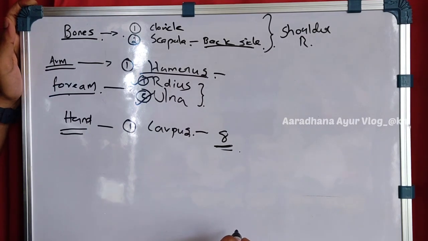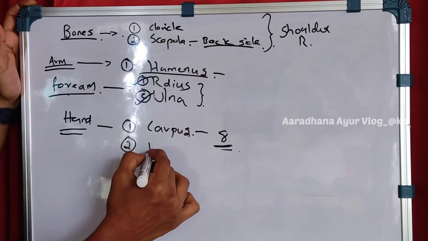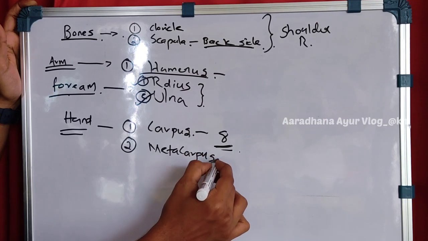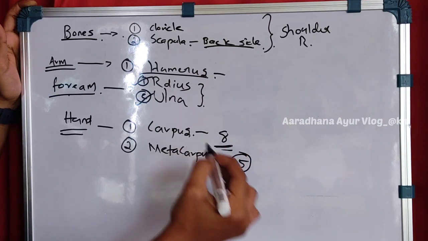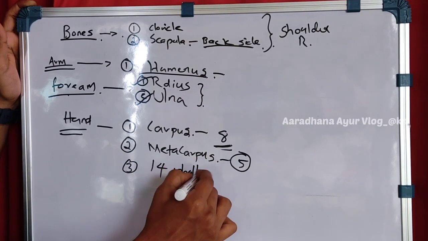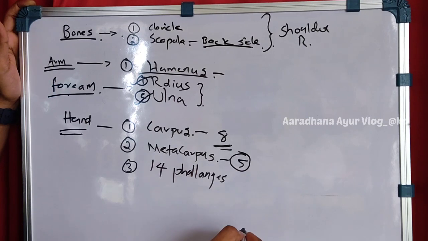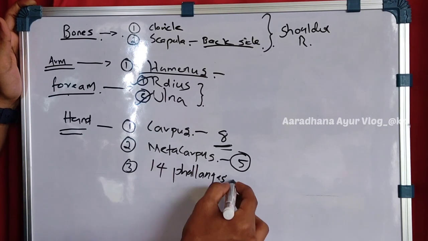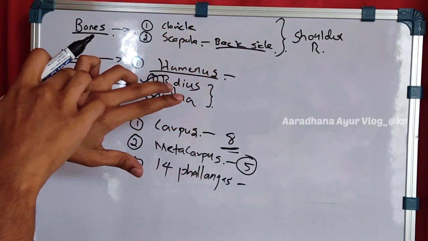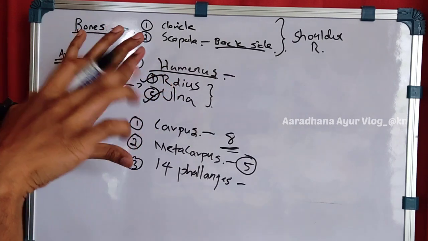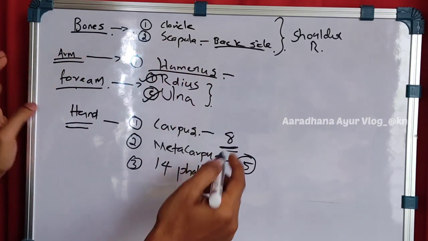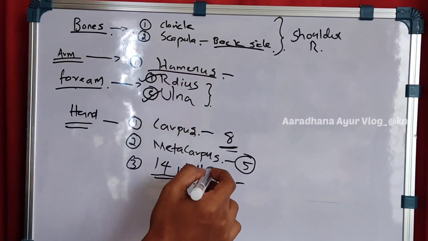It is made up of 8 carpal bones. Next, small ones, the metacarpus, made up of 5 metacarpal bones, and 14 phalanges are there, that are also coming in the hand part. Phalanges is this one, here, if you see like this, 1, 2, 3, 4, 5, 6. So like that 3 into 4, 12, and the thumb only has 2, and all the remaining have 3. So like that 14 phalanges are there in one hand.